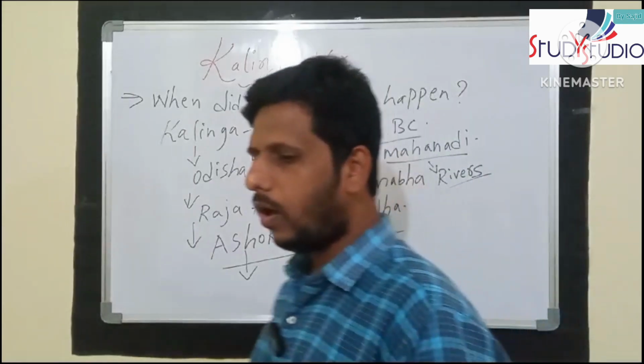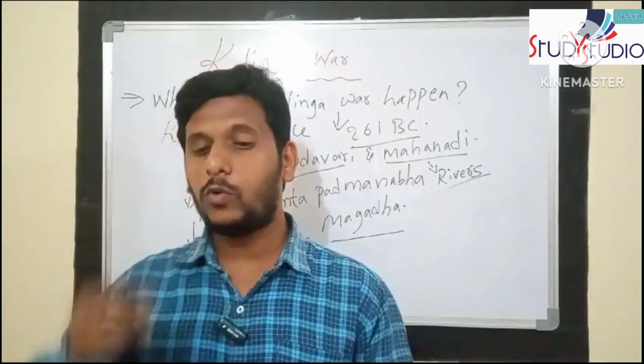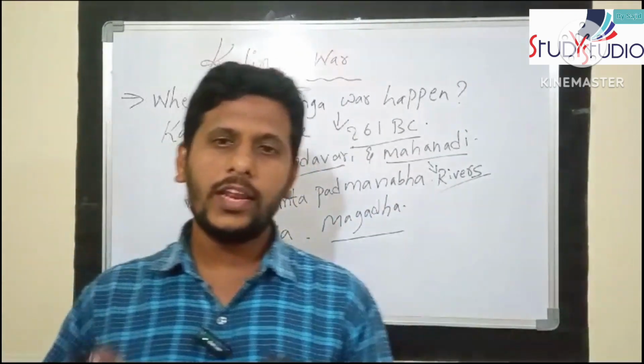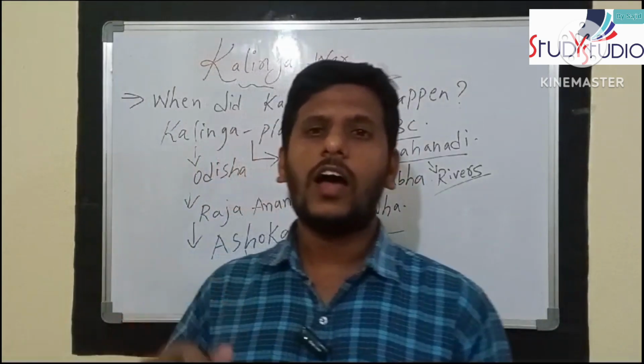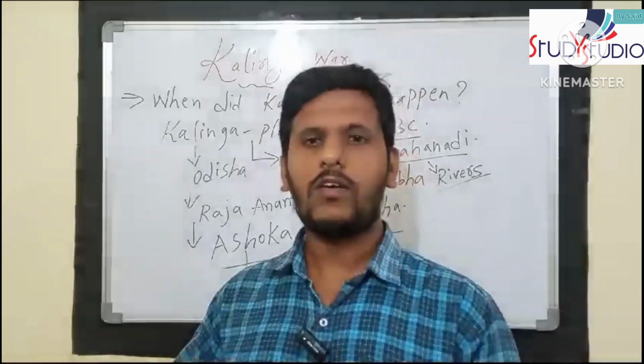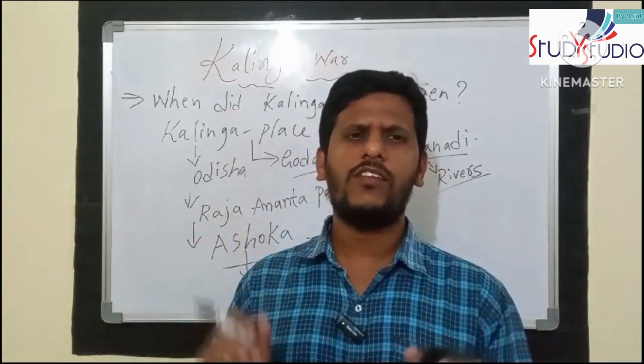Okay, why are we talking all about this? Actually, why did the war happen? It happened in 261 BC, right? The Mauryan invasion of Kalinga. So why did the war happen? What did Ashoka want to rule? What was Ashoka expecting from this Kalinga? Why is this place very famous?